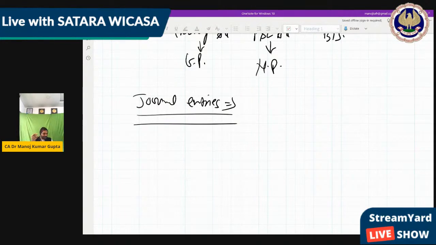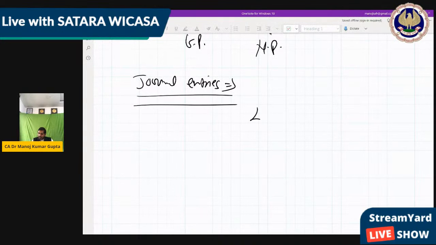When we do any transaction in the business, definitely you receive something and you give something. So one account you have to debit, another account you have to credit, so that the double accounting system starts, and that ends with the final accounts in such a way that the entire accounting is summarized. Okay, so journal entry is nothing but we debit one account and credit one account. For that, there is a golden rule.